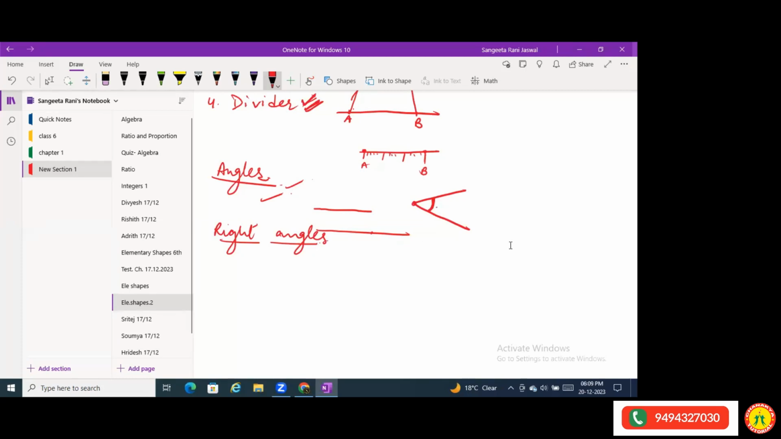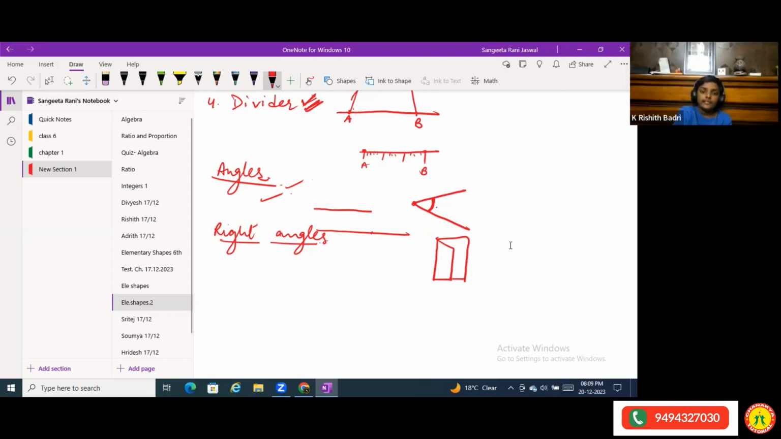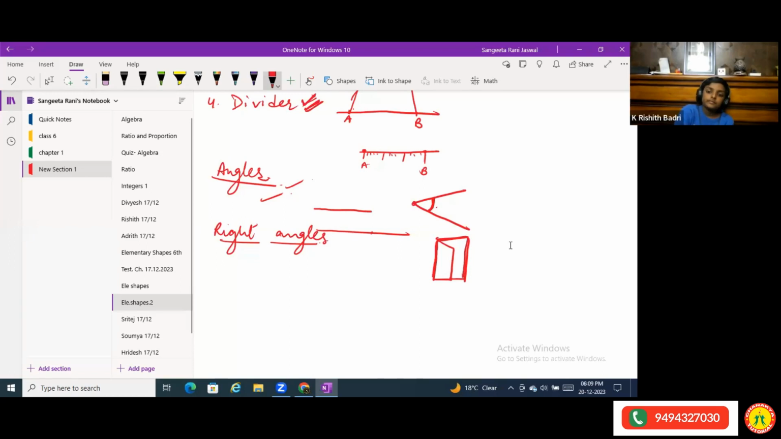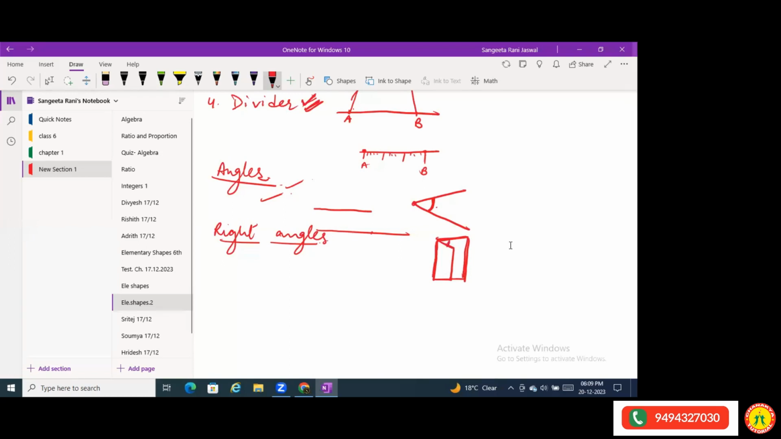A very common example I can give you is a door. This is the door of your house. When you are opening the door or closing the door, what happens? This is the fixed line, the fixed frame of the door. When you open the door, some angle is made over here. When you close the door, it comes closer and closer and gets closed. When you open it, it becomes straight.